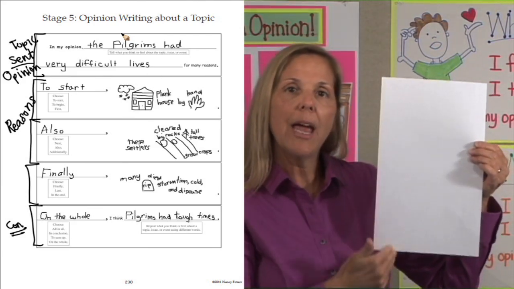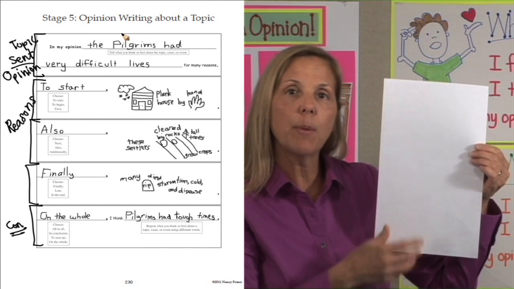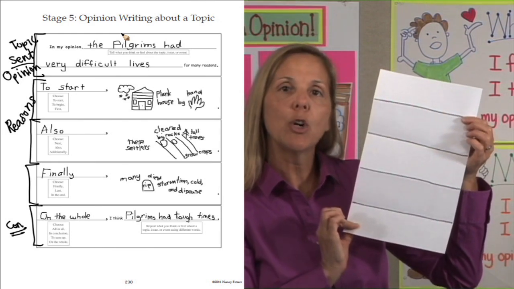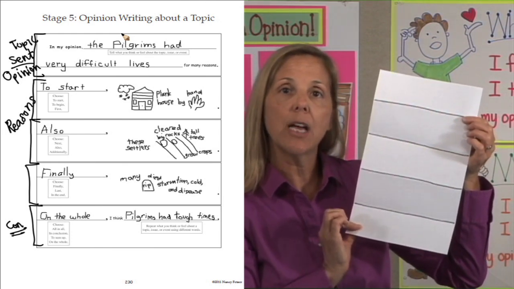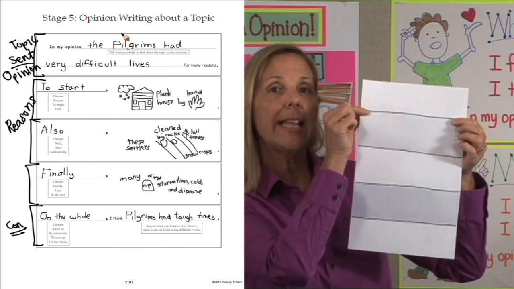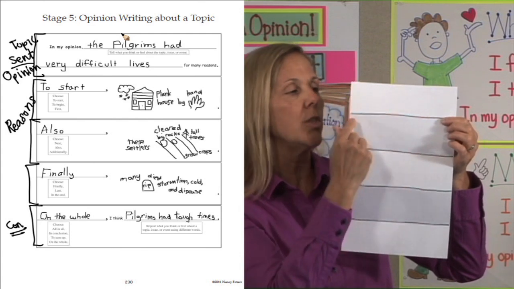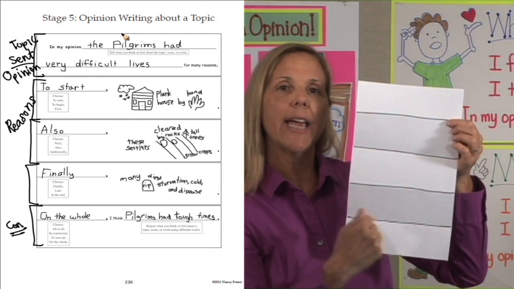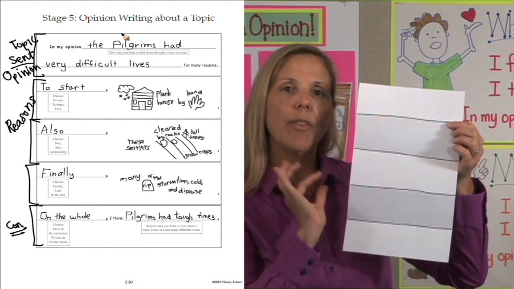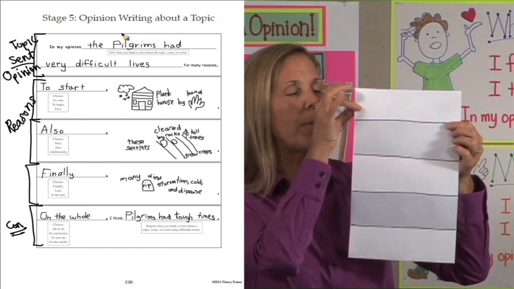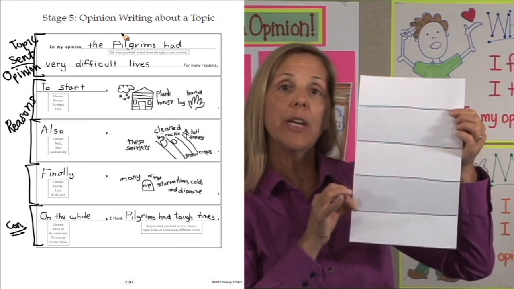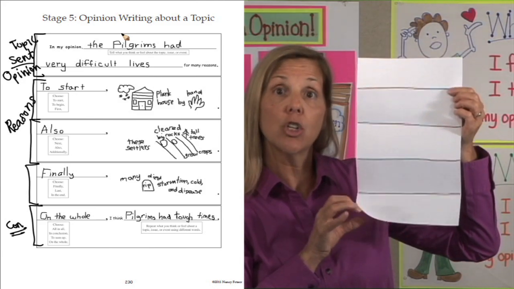Eventually, you will give them a blank piece of legal size paper, 8.5 by 14 inches. When you give them the paper, make sure that you fold it ahead of time so that you have 5 boxes. When they get this piece of paper with the folds, they need to immediately draw lines on each one of the folds so they have their 5 boxes. When they have these 5 boxes, the top box will be for their topic sentence, their opinion, 1, 2, 3 reasons, and on the bottom is our conclusion.